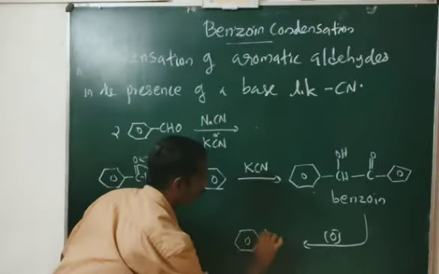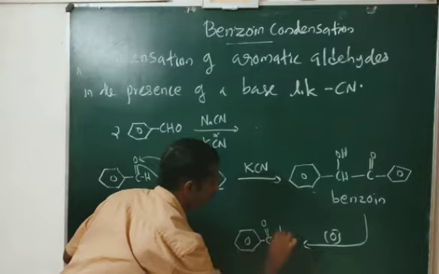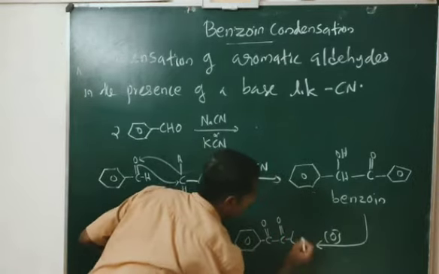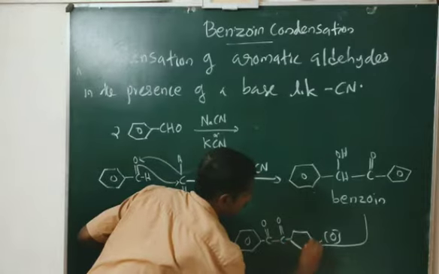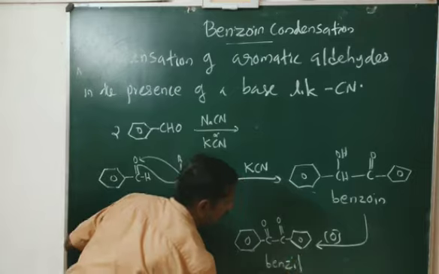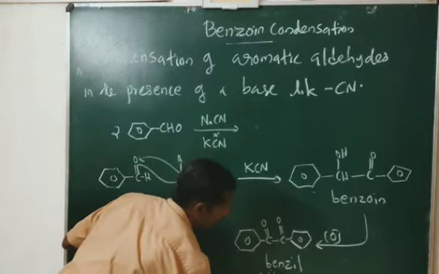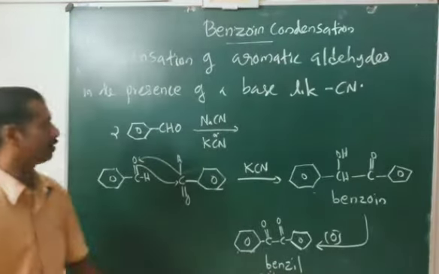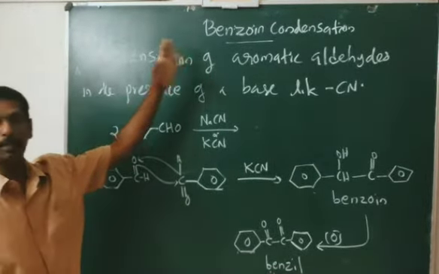So here it will become C double bond O, and this is also C double bond O. This is a diketone, known as benzil. So this is all about benzoin condensation.